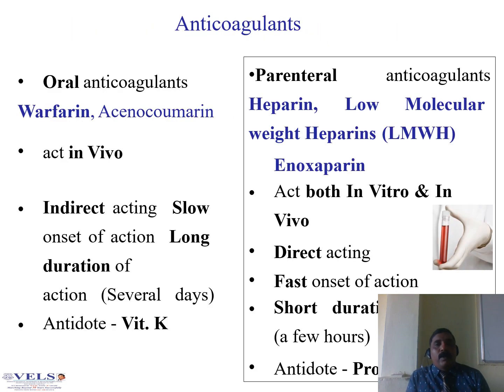What is the difference between oral as well as parenteral anticoagulants? Simply, I want to discuss here. Oral anticoagulants, example warfarin and acenocoumarol. Parenteral: heparin, LMWH such as enoxaparin. Oral is indirect acting, slow onset of action, long duration of action, and the antidote is vitamin K. Parenteral acts both in vitro as well as in vivo, direct acting, fast onset of action, short duration of action, and the antidote is protamine sulfate.